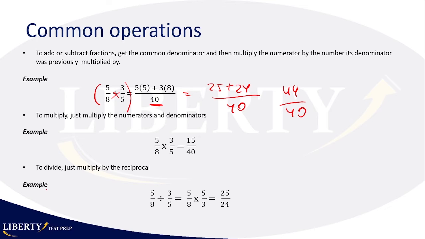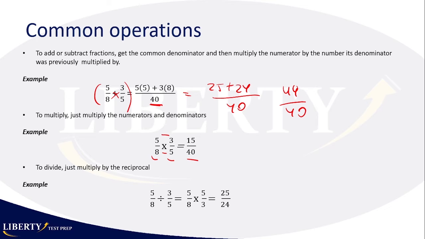This should be fairly simple. Now we go to another operation, which is the multiplication of fractions. So here you take 5/8. Now, not adding, it's times 3/5. Of course, you just multiply directly. 5 times 3 is 15, 8 times 5 is 40. And there you go. Easy as a piece of cake, actually.